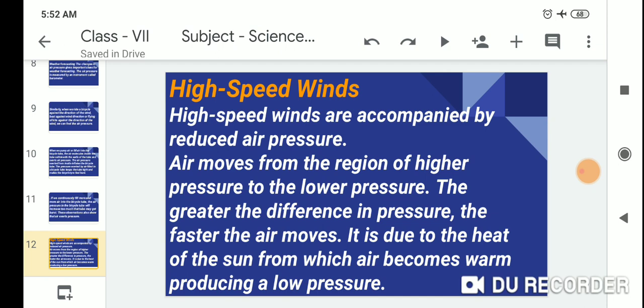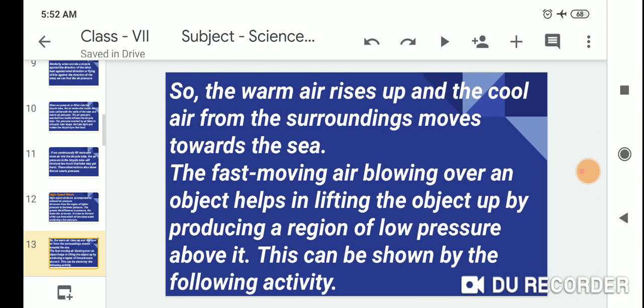producing a low pressure. So the warm air rises up and the cool air from the surrounding moves toward the sea. The fast moving air blowing over an object helps in lifting the object up by producing a region of low pressure above it. This can be shown by the following activity.